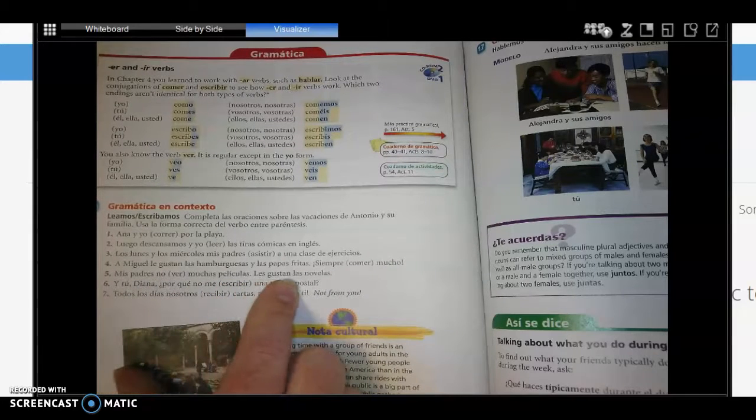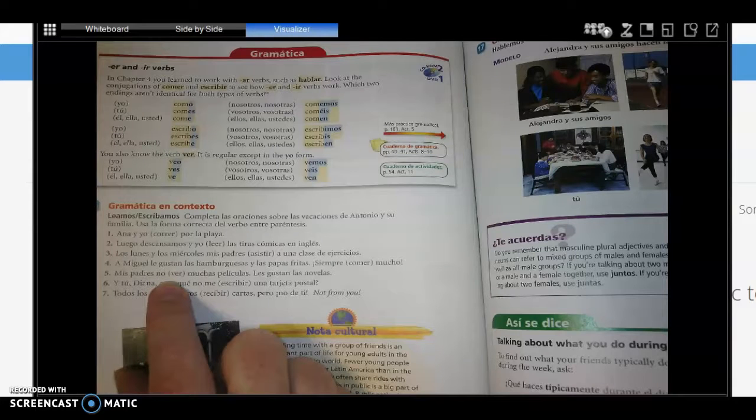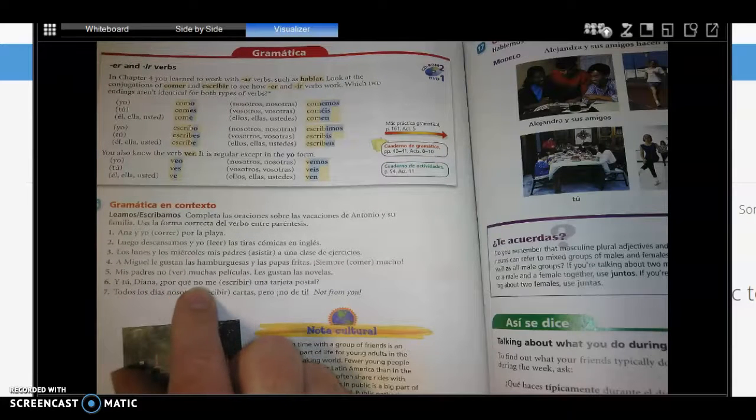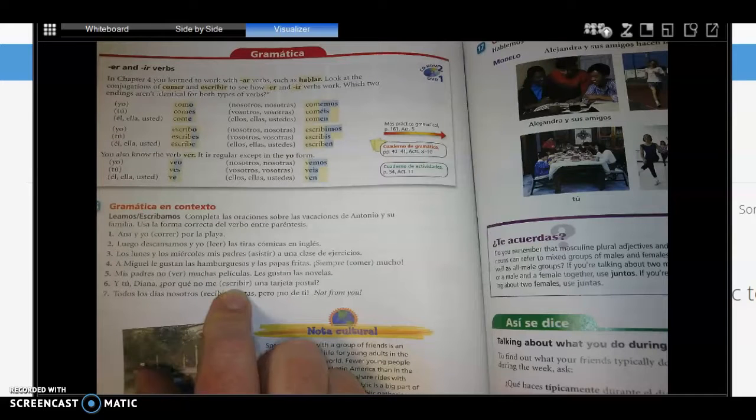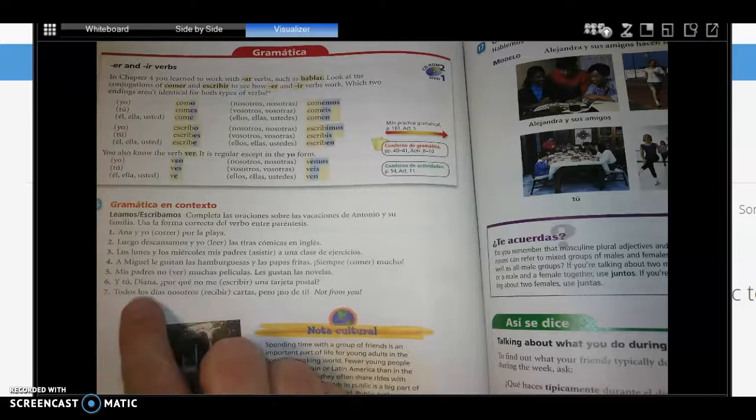Mis padres no ven muchas películas. Les gustan las novelas. So my parents don't see a lot of movies. They like to read novels, or they like novels. So what form of to see would we use with parents? Hopefully you know that it's the plural, the ven. And you, Diana, why don't you write me a postcard? Okay, so we have escribir. And you're talking to Diana. We're saying, why don't you, Diana? So escribes. Make sure that you keep the es on it, even though it's an IR verb.